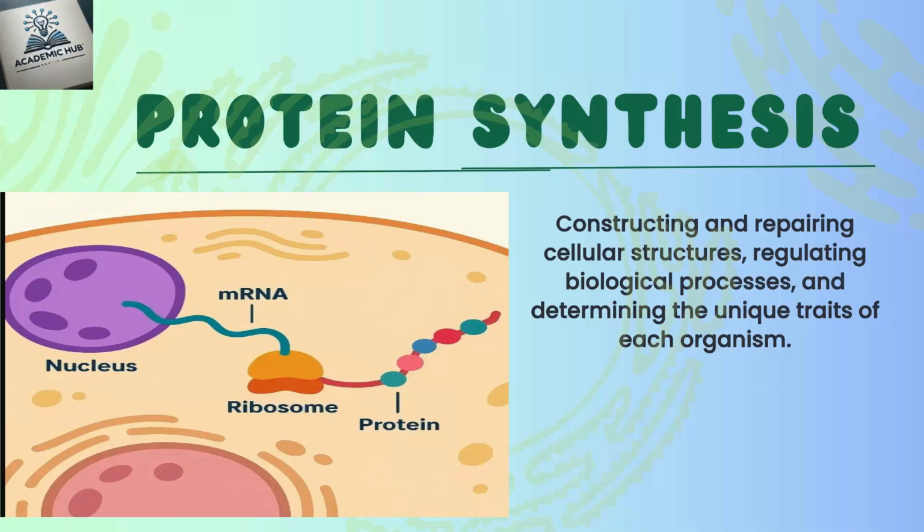Next is post-translation modification. After translation, proteins often undergo modification to become fully functional. These changes may include folding. Folding is the first step in post-translation modifications, in which proteins take their functional 3D shape with the help of chaperone proteins. Next is cleavage.